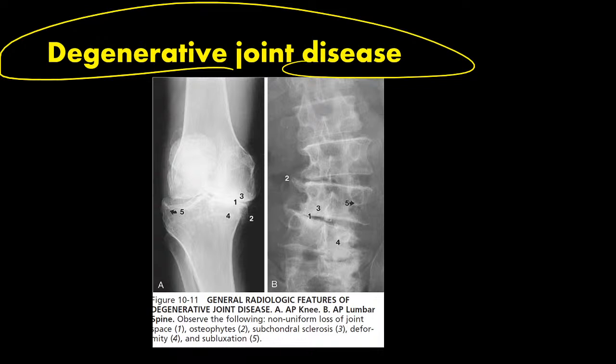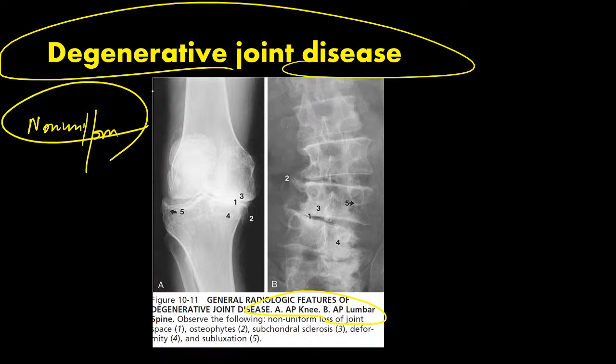So guys, what are the important features that you are going to see in a patient with degenerative joint disease? You are going to see that there will be non-uniform loss of joint space. So what do you understand by non-uniform loss of joint space?